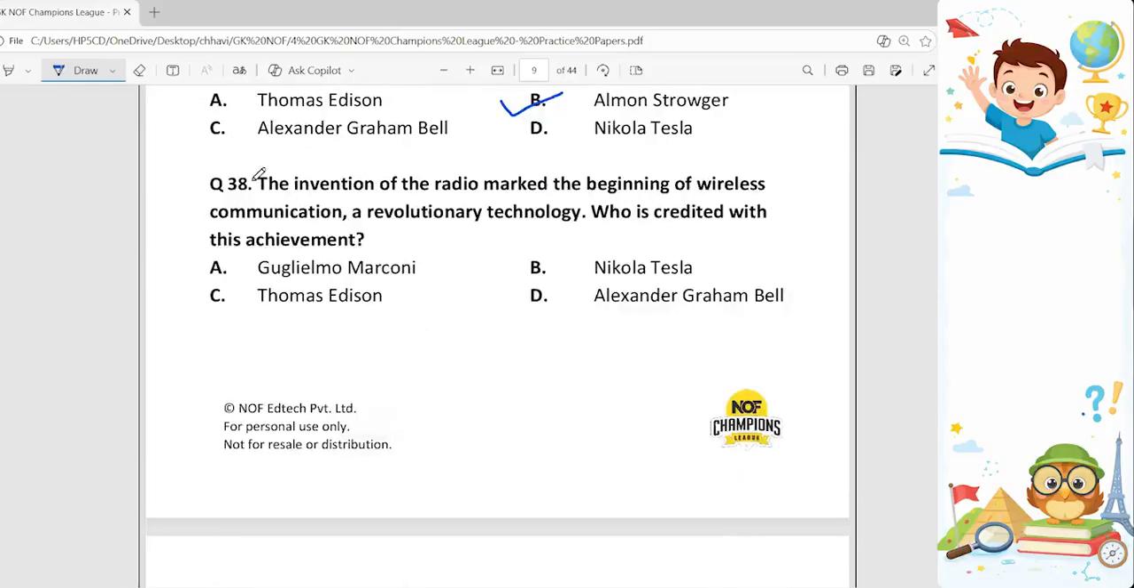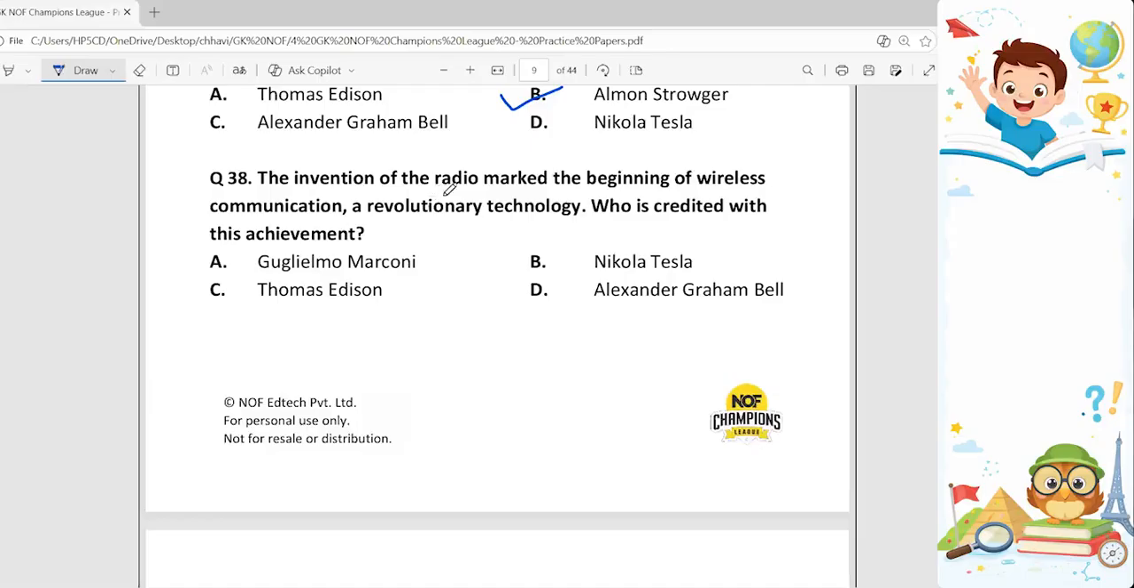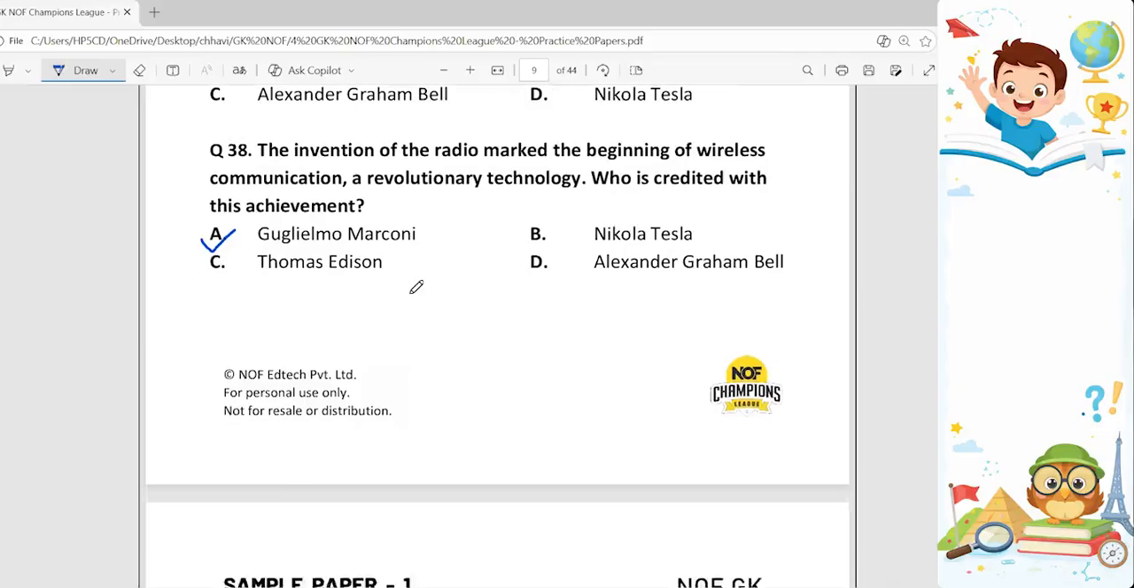Okay, 38th question. The invention of the radio marked the beginning of wireless communication, a revolutionary technology. Who is credited with this achievement? So, the answer to this is option A, Guglielmo Marconi. He did this in the early 1890s.